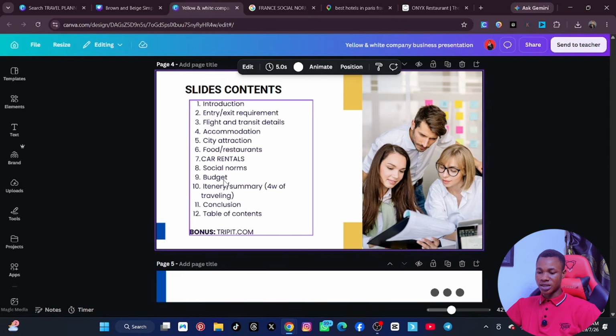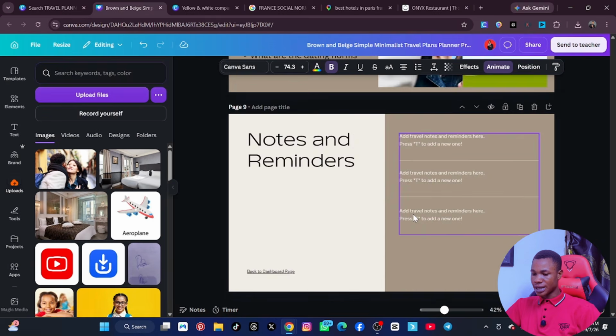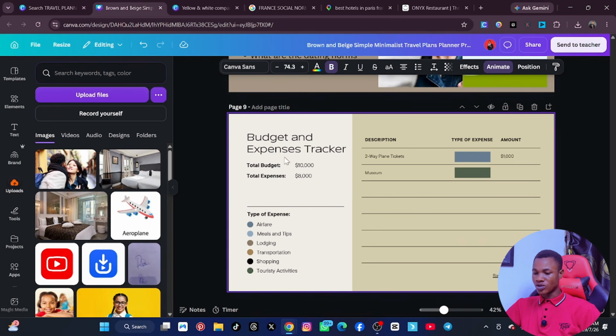The next one is budget. Of course, you should create a table. All right, let's say I like this table, for example, and I don't need this page, so I'll click on here to delete the page, and I need this one. So this is the budget, right? So you can now see types of expenses, all the expenses you will use: the money he's going to pay for city attraction, the money he's going to pay for restaurant food per day, the money he's going to pay for accommodation, the money he's paying for flight, the money he's paying for everything needs to be aligned here.